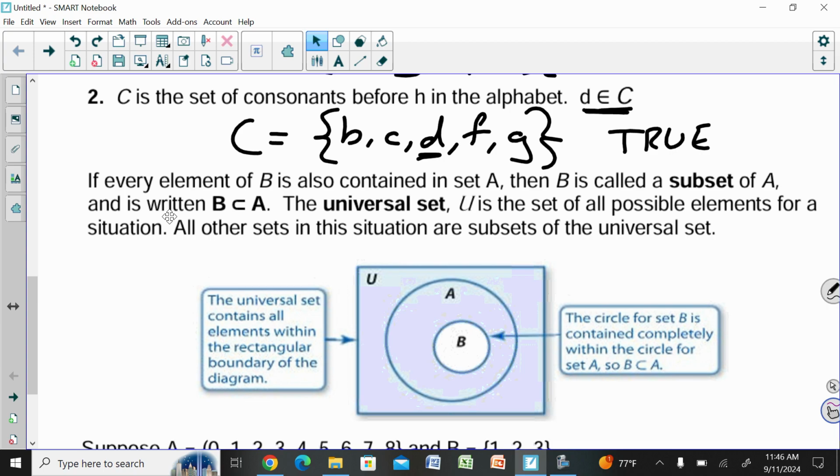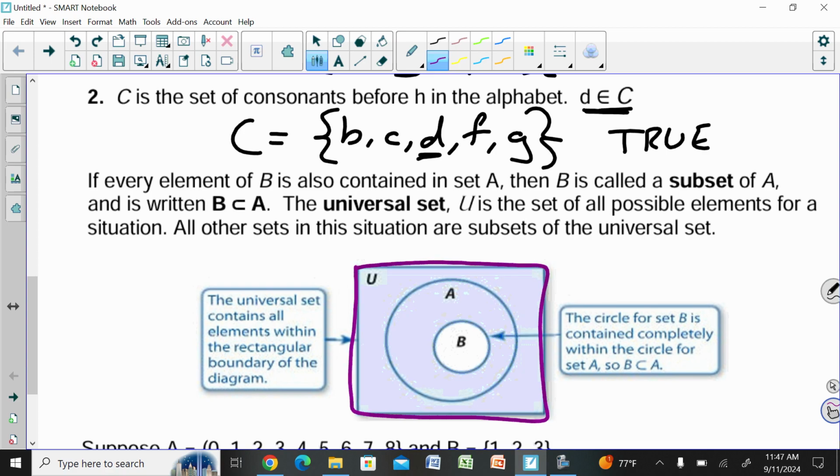And the universal set U is a set of all possible elements for a situation. All other sets in this situation are subsets of the universal set. So that's better described with this diagram here. You can see that this whole thing is the universal set U. It has A and B inside of it. And if you look at B, the set B is completely inside of set A, right? All of B is inside of set A. So B would be a subset of A in this situation.